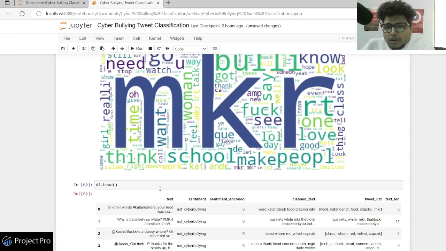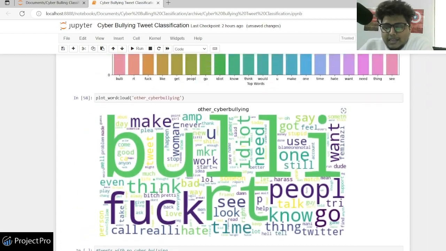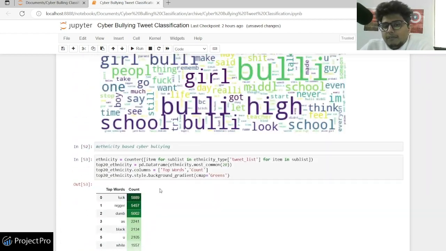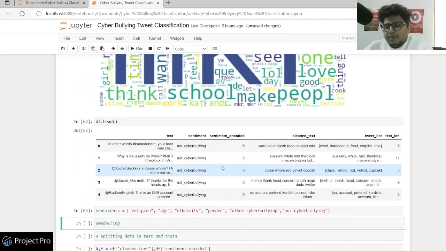So now once I have done this, this was all my EDA part. What I have done till now is prepared the final DF before we go into modeling. We have a particular tweet list in our DF. Initially we had all the tweets, and in that tweet there were hashtags, spaces, and stop words. We understood what stop words are, and we had sentiment, which we have encoded to a number, and we have put all of the text into a particular tweet list which has words which are actually making a difference.